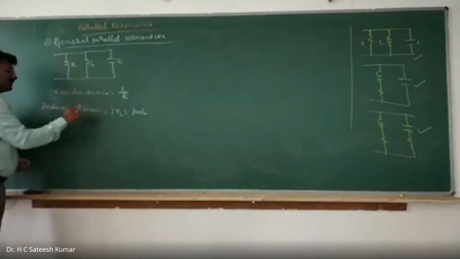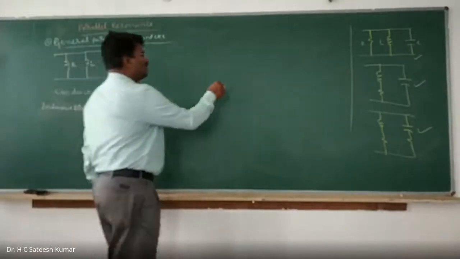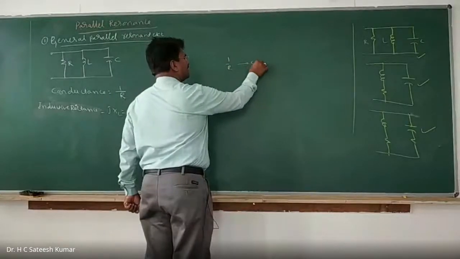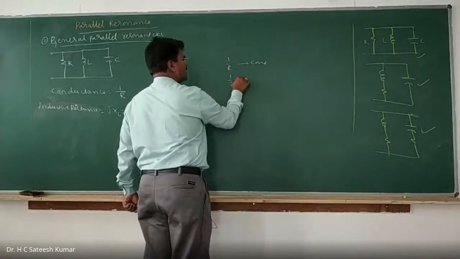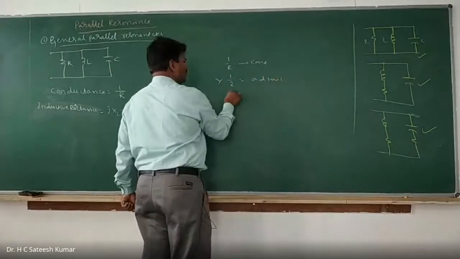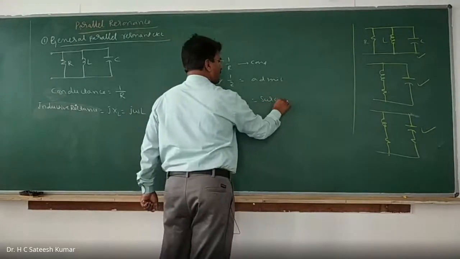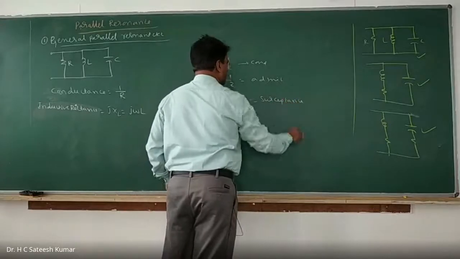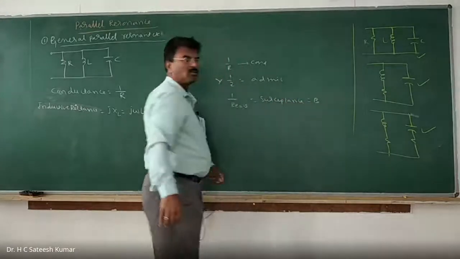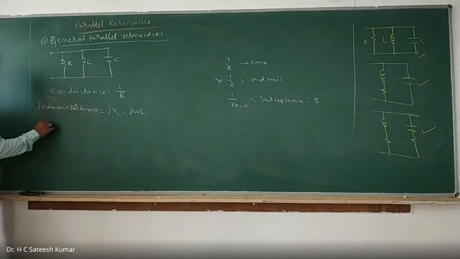Now, what is the admittance? What is 1 by reactance? 1 by reactance is nothing but susceptance. See, 1 by resistance is conductance, 1 by Z we call admittance Y. Similarly, 1 by reactance is susceptance, and the notation used is B. So inductive reactance, inductive susceptance.